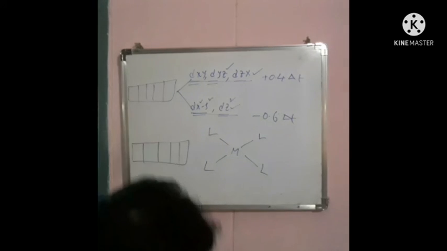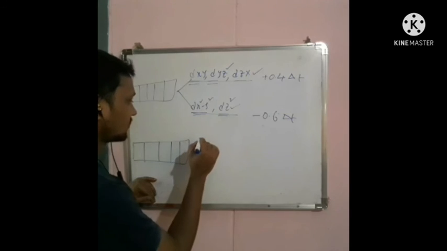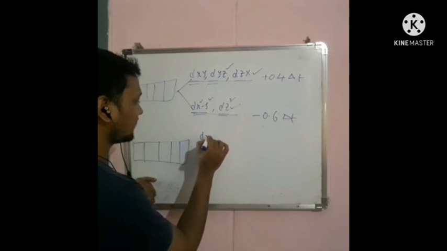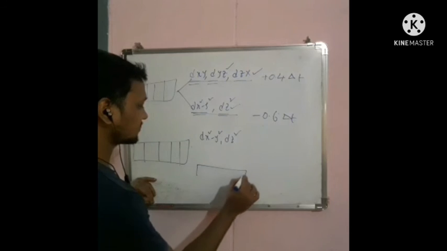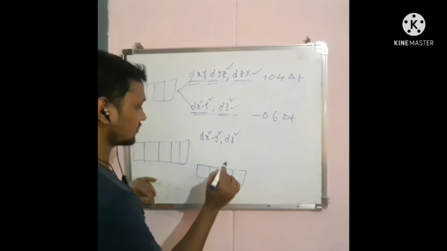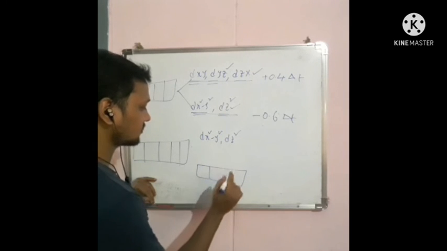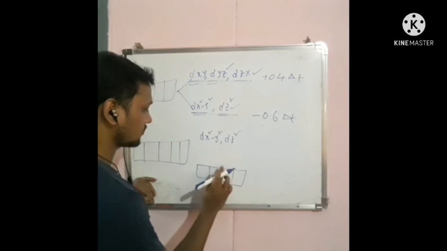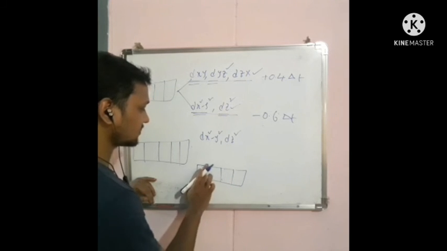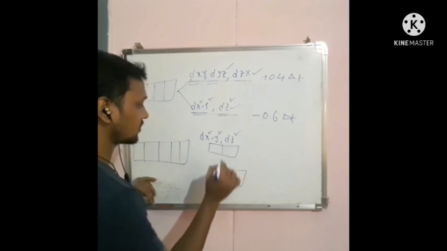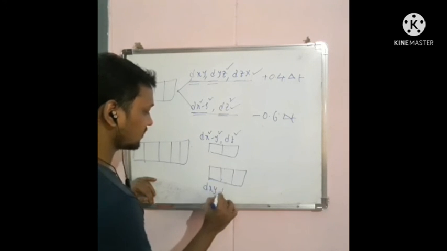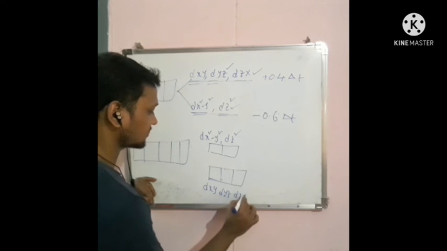It can be split into dx square minus y square and dz square, and the other three orbitals dxy, dyz, dzx.